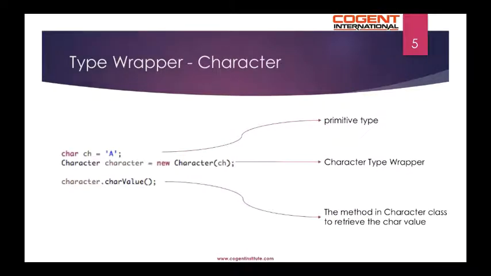Let's look at the Character type wrapper. ch is of type char, which is assigned a value of 'a'. This is the char primitive type. And there's the Character wrapper class, which has a constructor which takes this primitive type and returns a reference variable to that Character object. To get back the primitive value, we can use charValue on the reference variable.